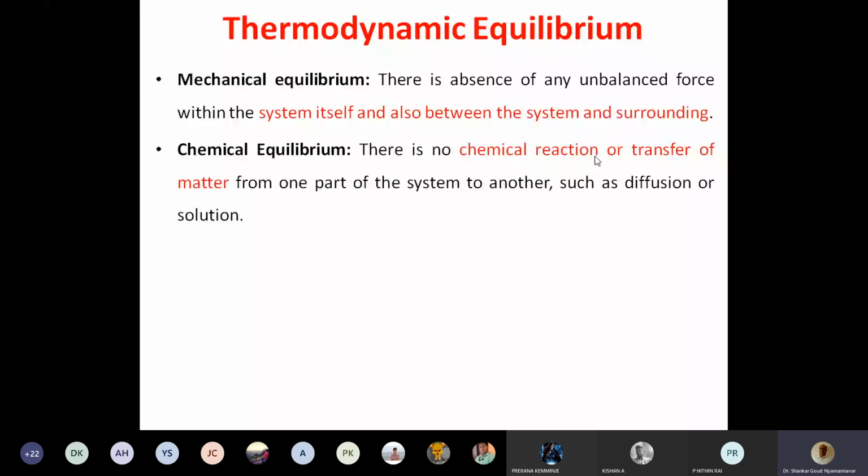Similarly, no reactions and also no transfer of matter, like a diffusion, where matter gets diffused. Suppose you have ink, writing ink. You know ink? If you put one drop of liquid ink in water, what happens?